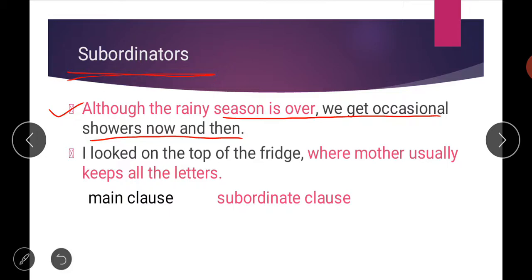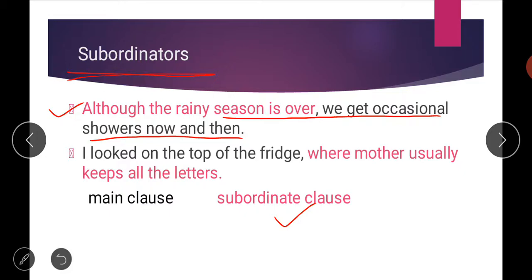It means even after the finishing of the rainy season, you can say the rainy season is over now, but even then at some times we get rainy showers. So if you look at the colors of these two parts of the sentence, the pink color part is called your subordinate clause, as I have written here, and the black color part of the sentence is called your main clause.